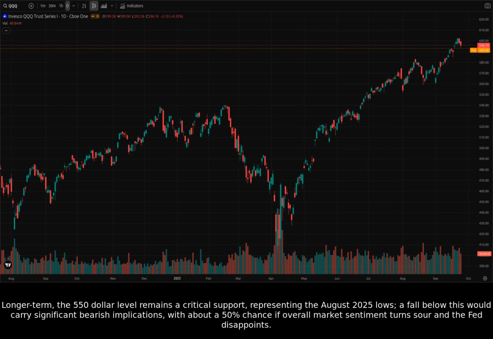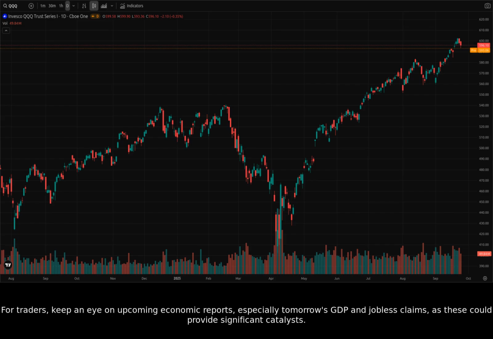Longer term, the $550 level remains a critical support, representing the August 2025 lows. A fall below this would carry significant bearish implications, with about a 50% chance if overall market sentiment turns sour and the Fed disappoints. For traders, keep an eye on upcoming economic reports, especially tomorrow's GDP and jobless claims, as these could provide significant catalysts.